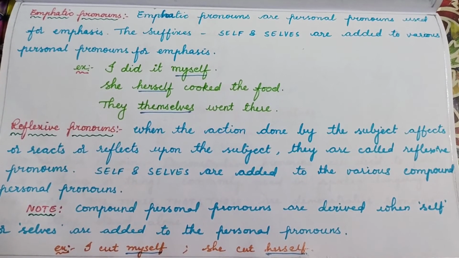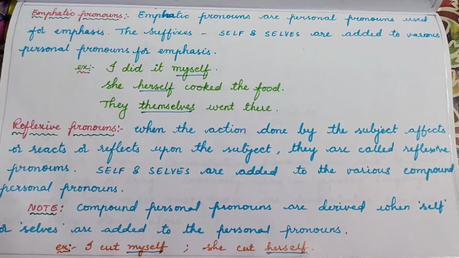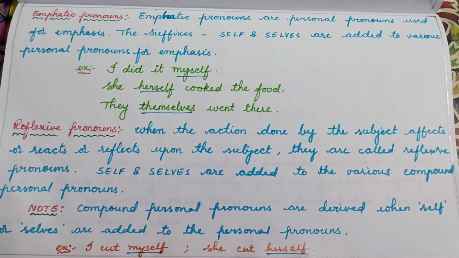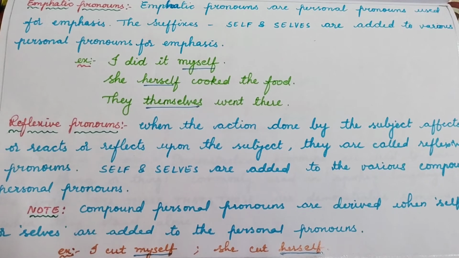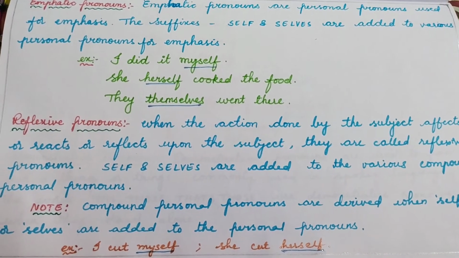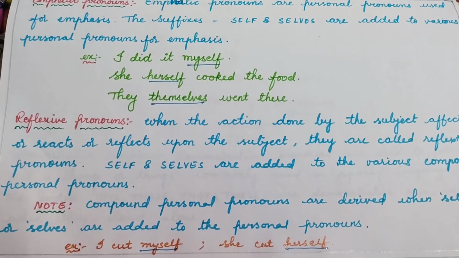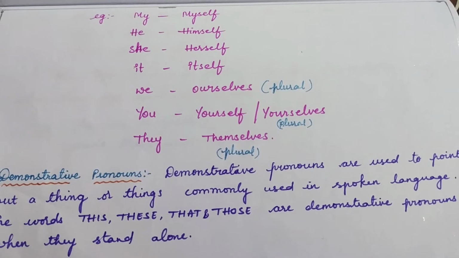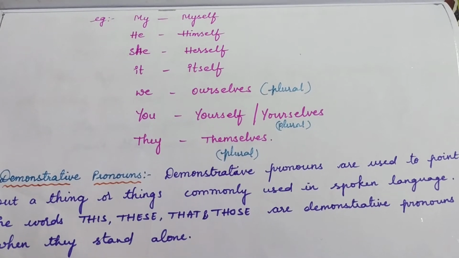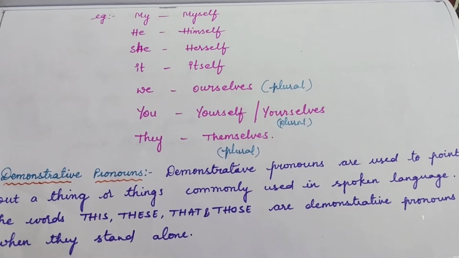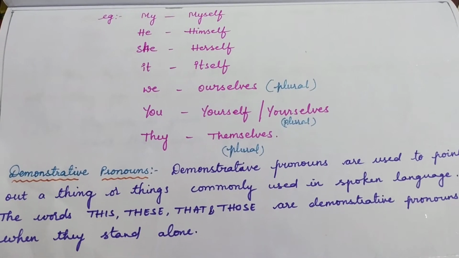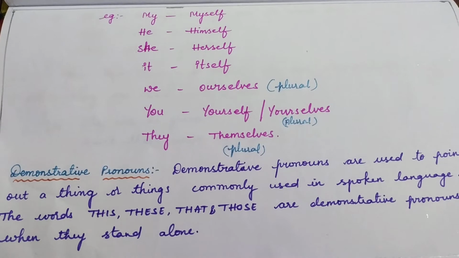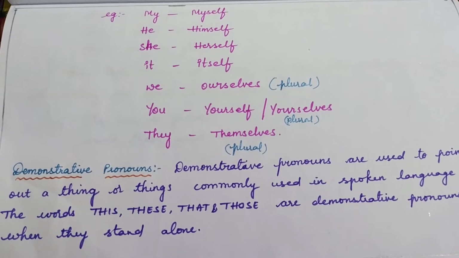Okay, by this time you might have got a doubt. I said myself, herself, themselves, but how to write them? For that there is a solution. This is the solution. For my as personal pronoun, the reflexive pronoun will be myself. He, himself. She, herself. It, itself.